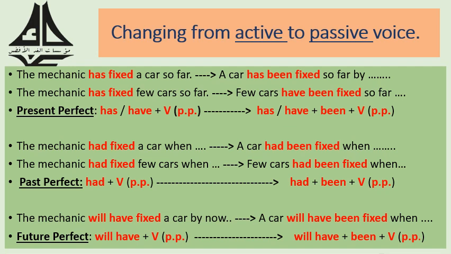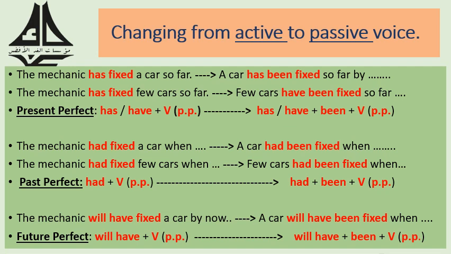How to change from active to passive voice. The mechanic has fixed a car so far. First of all, which one is the action? Fixed. Who fixed? The mechanic. So the mechanic is the subject. Okay, the mechanic fixed what? A car. So a car is the object. We start with a car, then we look at the verb. The verb is in the present perfect form because we have has plus the past participle of fix.